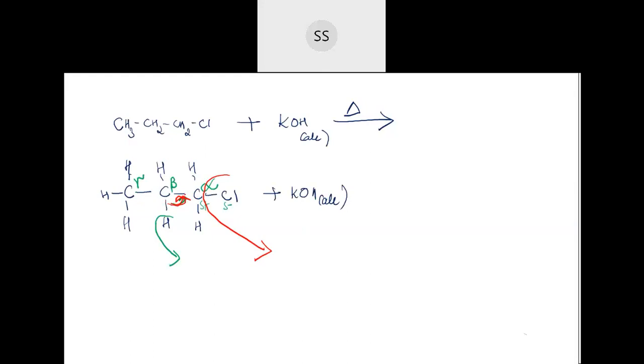So you get CH3, these 3 hydrogens stay intact, and then 1 hydrogen will remain, because one hydrogen you are removing. So CH. One bond was already there, and another bond is coming, so CH double bond CH2, with the other side CH2 remaining. Plus KCl and everything else will go out, but you need not write the other compound. At least you write this. And this compound's name is propene.